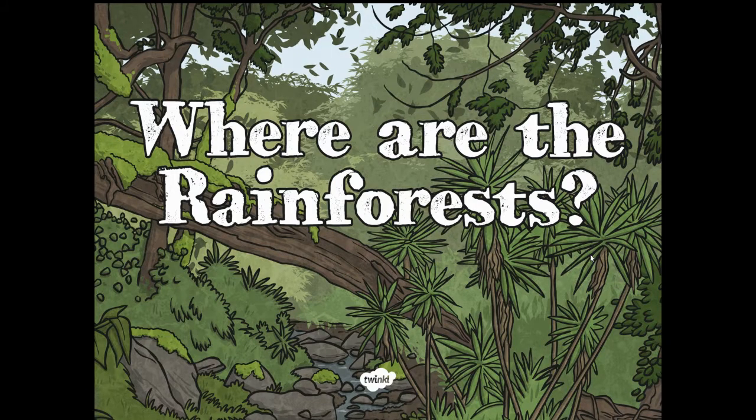So, where are the rainforests? Well, you'll remember from our biomes lesson that the rainforests are located between the two tropics, the Tropic of Capricorn and the Tropic of Cancer. And in the middle of the Tropic of Capricorn and the Tropic of Cancer is an imaginary line all the way around the centre of the Earth called the equator.